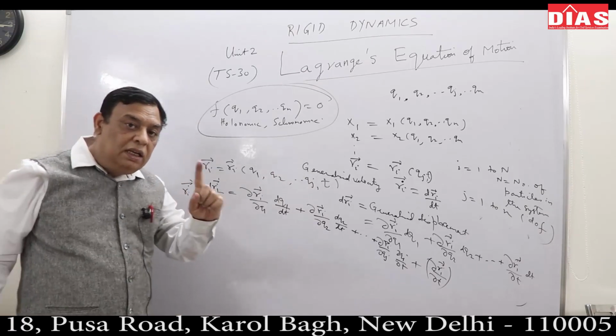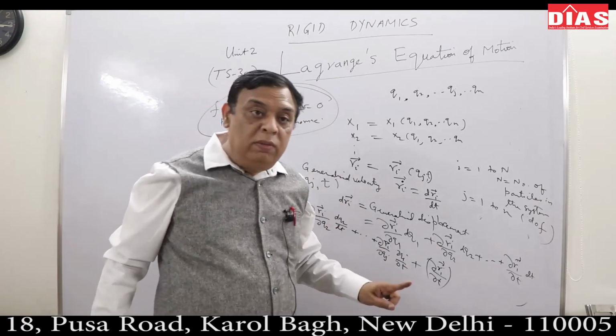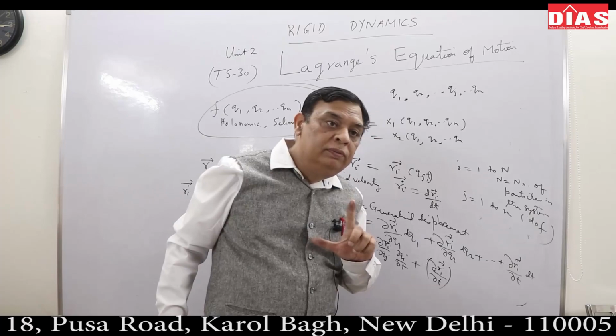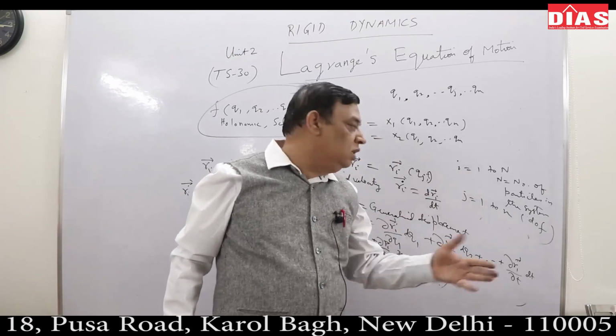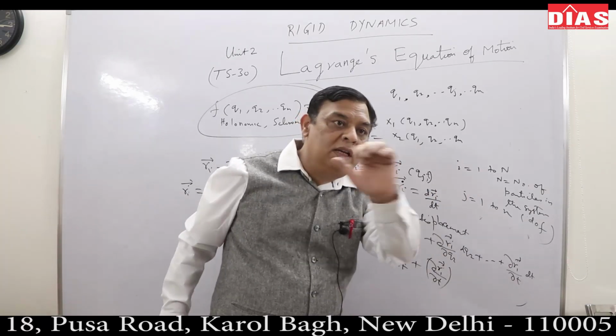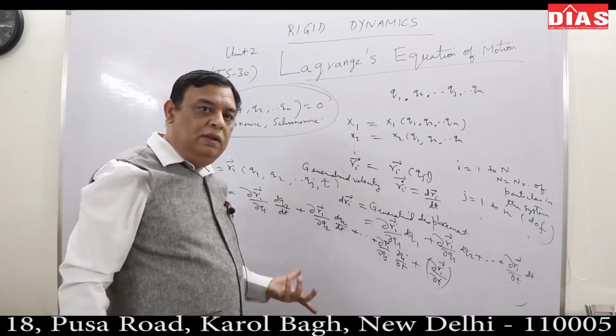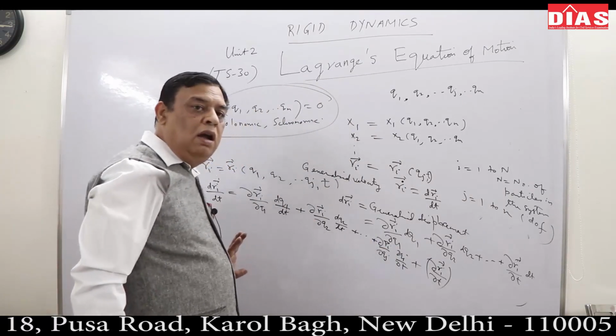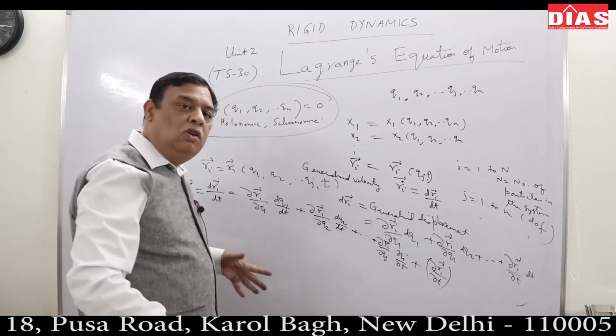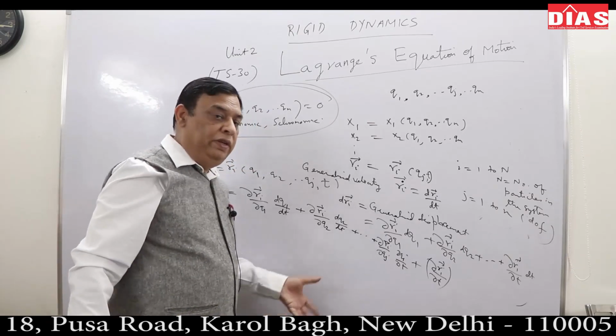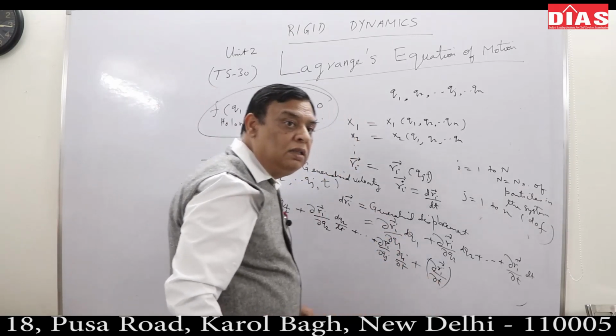Try to appreciate, if the constraints are scleronomic, then this term will be 0. For scleronomic constraints, it is not dependent upon time, so the last term will not exist. But if the constraints are non-scleronomic, then that term will also come. That is why this velocity is called generalized velocity. It is dependent upon the constraints of the system.